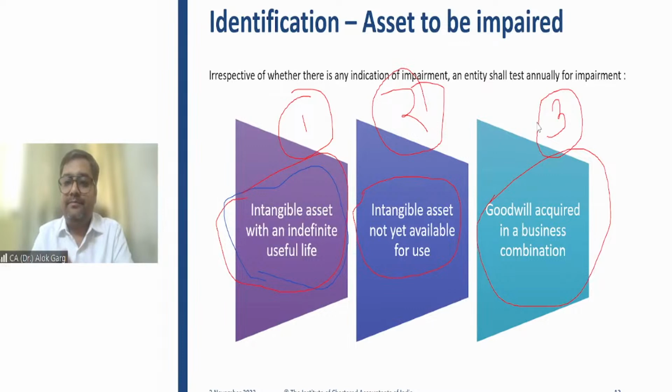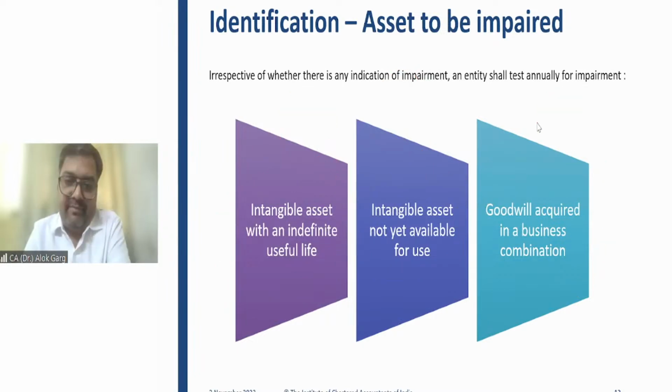The rule was, first of all, impairment testing is required only when there is an indicator of impairment. But for 3 cases, even though the impairment indicator is not there, you are still required to carry out the detailed impairment exercise, right?